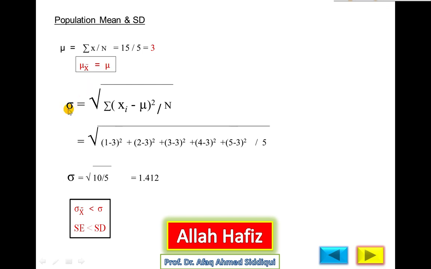Now this is the notation of the population standard deviation, sigma. Individual values are 1, 2, 3, 4, 5. Mu, the mean of the population data, is 3. We will subtract the mean from each value: 1 minus 3 whole square plus 2 minus 3 whole square and so on, up to 5 minus 3 whole square. The plus sign is there because this is the summation sign, meaning add all the values one by one, and then divide by the total number of observations, 5. Simplify this term and you will obtain 10 upon 5, which is 1.412 after the square root. So the population standard deviation is 1.412 and the standard error is 1.